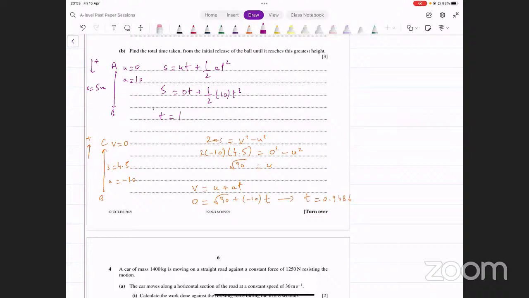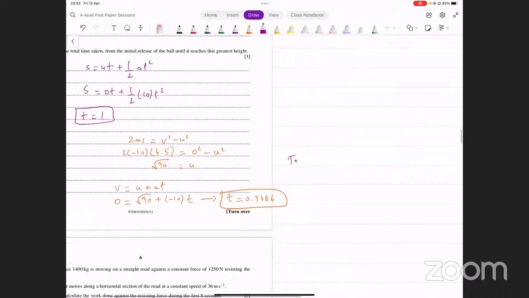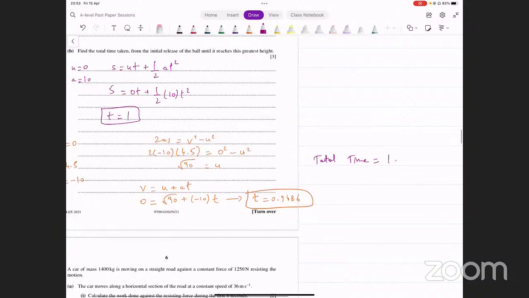You got the two times. अब आप क्या करेंगे? इन दोनों को ऐड कर देंगे. You'll get the total time. So the total time taken is equal to 1 plus 0.9486, and that is 1.9486. अब इसको पूरा लिख सकते हैं if you want, or if you round it off, it becomes 1.95 seconds. ठीक है? That's the time that you've got.